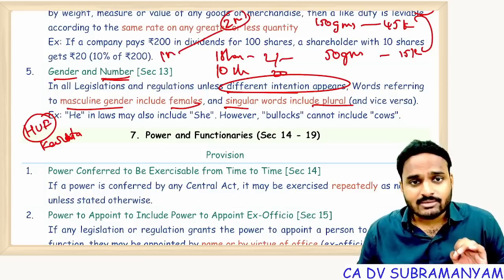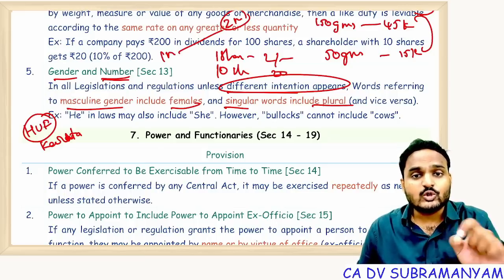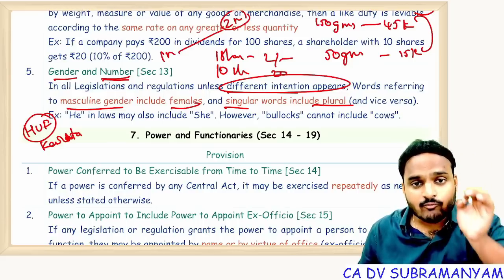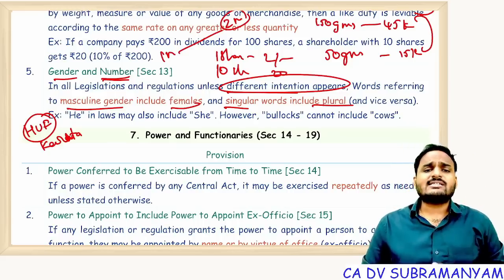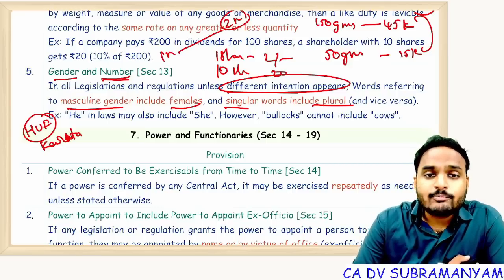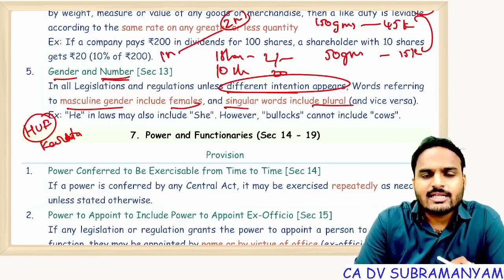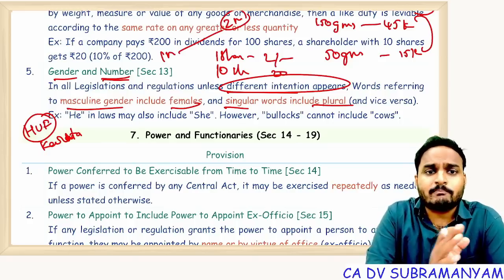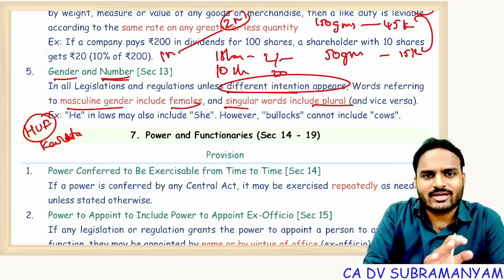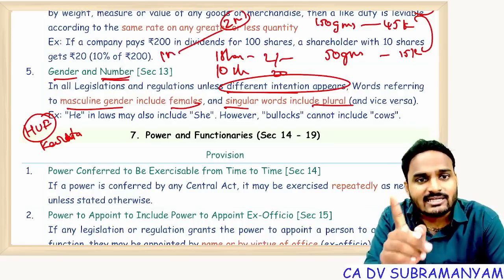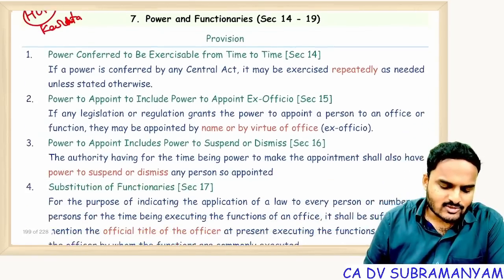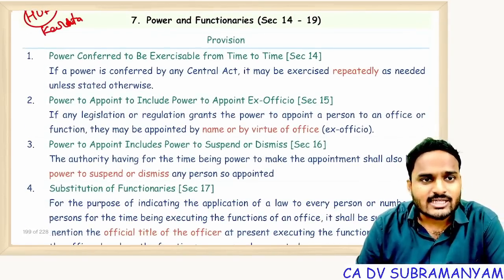But sometimes, a singular word should be used as a singular word only. Singular word interpretation you have to take as singular word only. Example, sir: previous year income, I need to pay tax in the current assessment year. The previous year means previous year only. It's not previous years. It's not 5 previous years. It's not 10 previous years. Okay. Previous year. Singular means singular only. Getting my point?